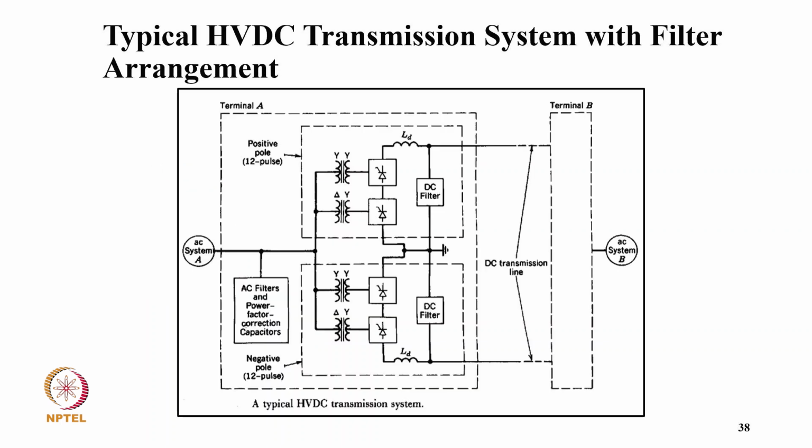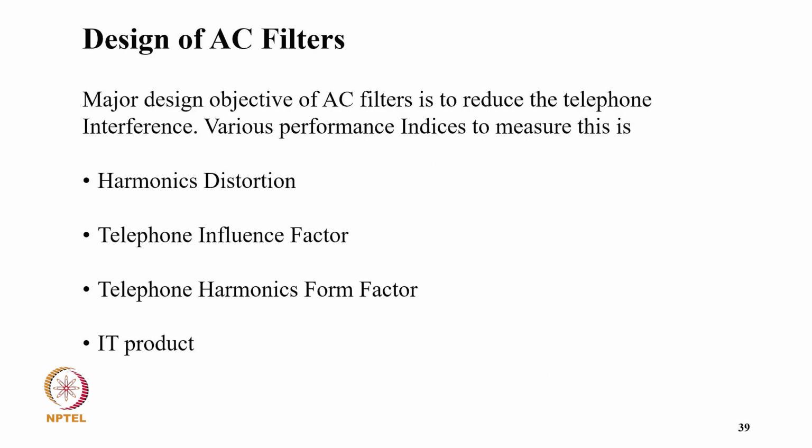So the typical HVDC transmission filter arrangement is here. You can see typically two 12-pulse converters connected in series, and then we have AC filters and power factor correction capacitors, with the negative pole of the 12-pulse and the positive pole of the 12-pulse. This is a simple converter station type of configuration.